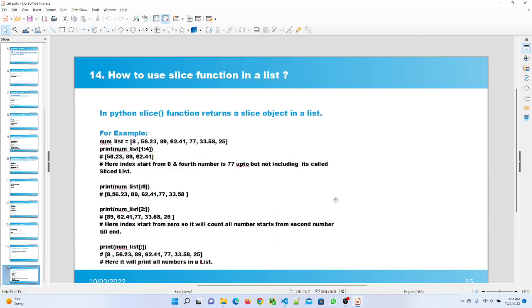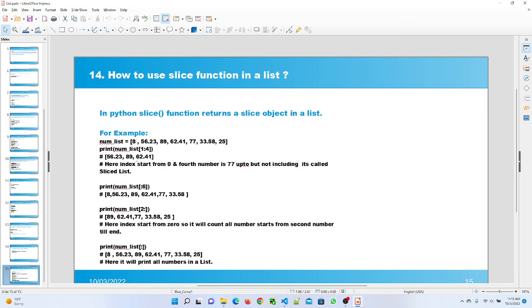Question number 14 is how to use slice function in a list. In Python, slice function returns a slice object in a list, and here I mention an example for that. Here I mention num underscore list, and I give some numbers in my list.